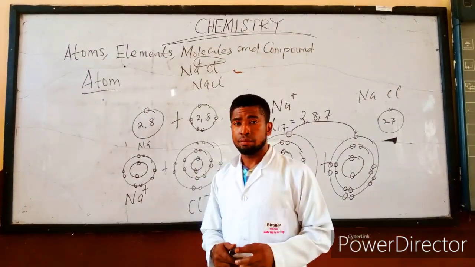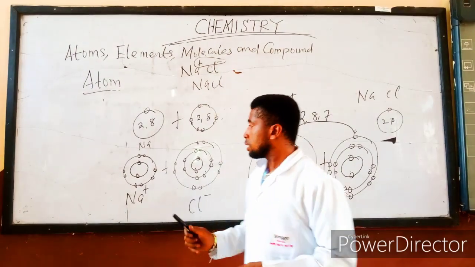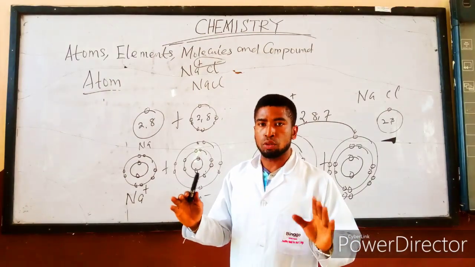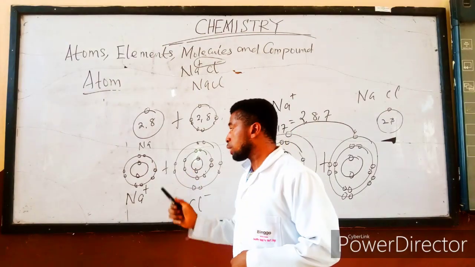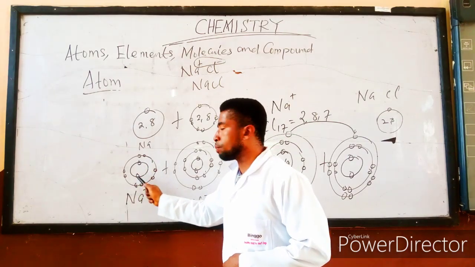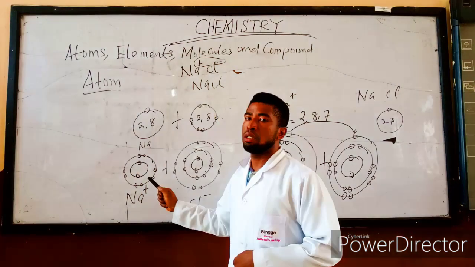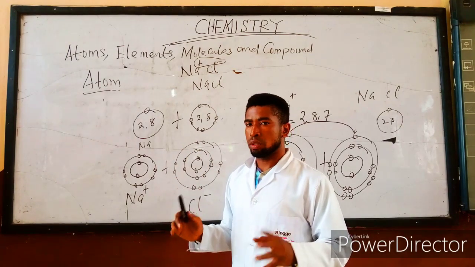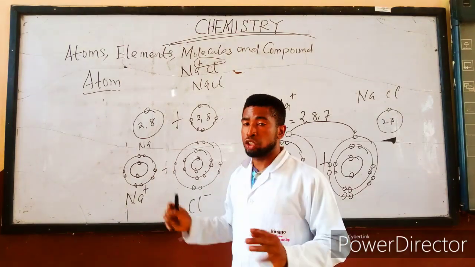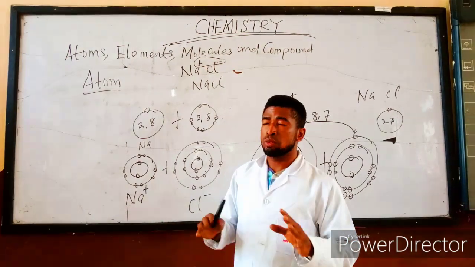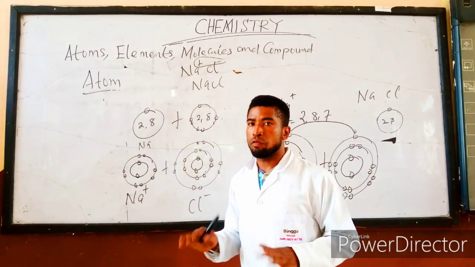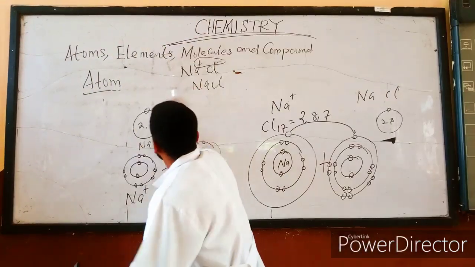So finally, you can now see that if you want to analyze atoms structurally, every atom contains electrons revolving around a specific area called the shell. So every atom contains 2 or more electrons that revolve around the shell. So whenever you talk about an atom structurally, you always imagine an atom with electrons revolving around it. Okay.